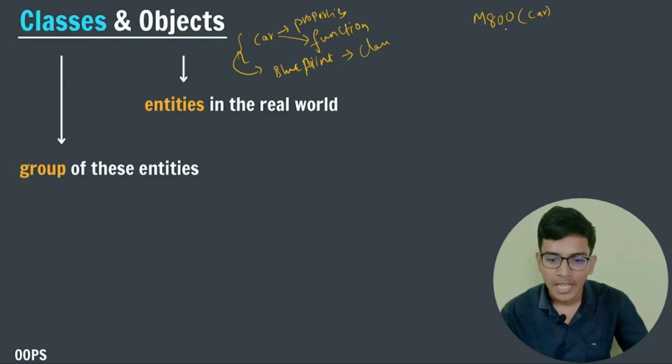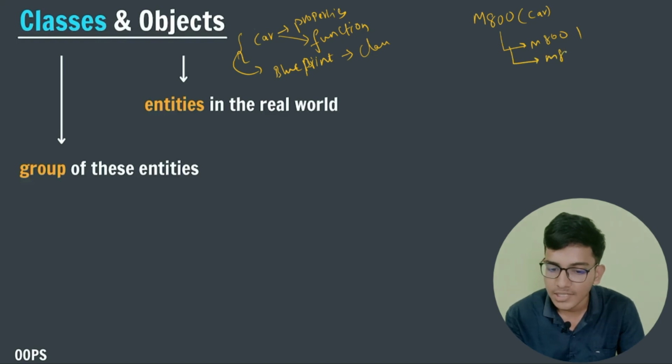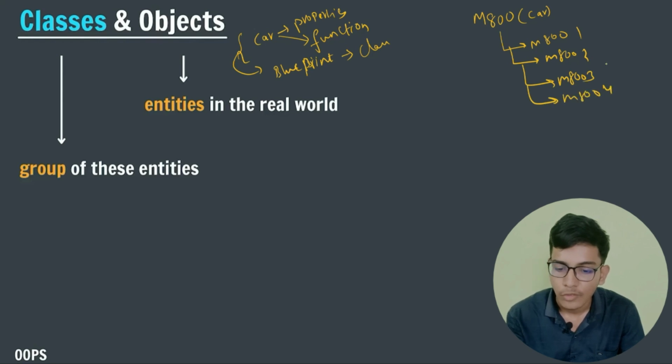But suppose I have described the blueprint, right? Now I am going to create my Maruti 800 car. Suppose this is the Maruti 800 first object, that is nothing but the first car. This is the Maruti 800 second car. This is the Maruti 800 third car. This is the Maruti 800 fourth car.